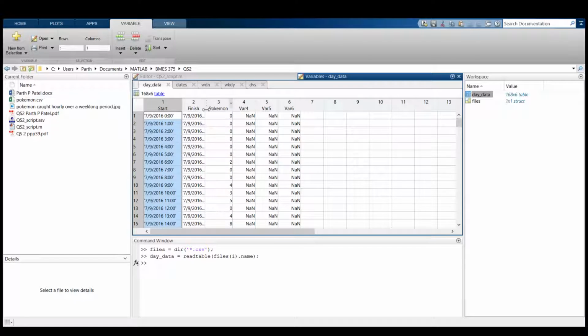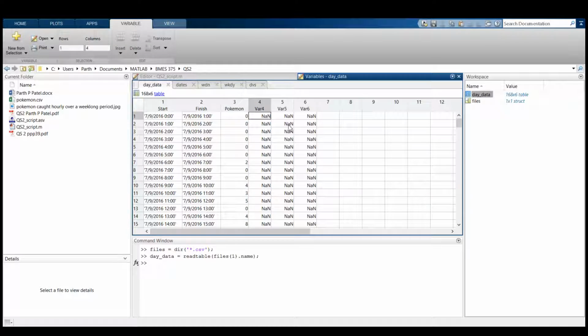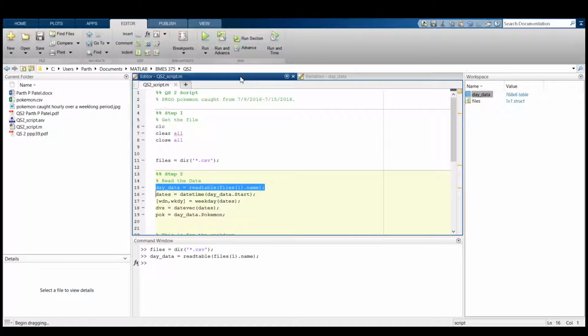And we also get NaNs right here. That's probably because I was doing some things in the Excel file, but these are irrelevant to our analysis because we're not using them. So you can ignore these. But you can see that it labels the columns by what they were labeled in Excel. The start has the start times, the finish has the finish times, and they span an hourly interval, and the Pokemon are equal to the Pokemon I caught over that hour, which I cataloged.